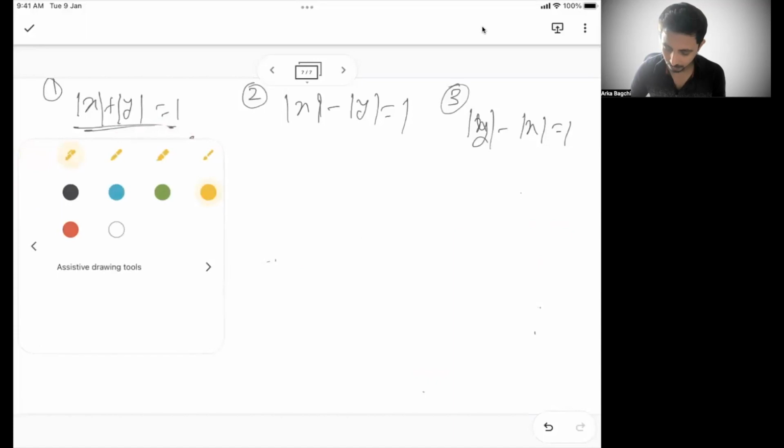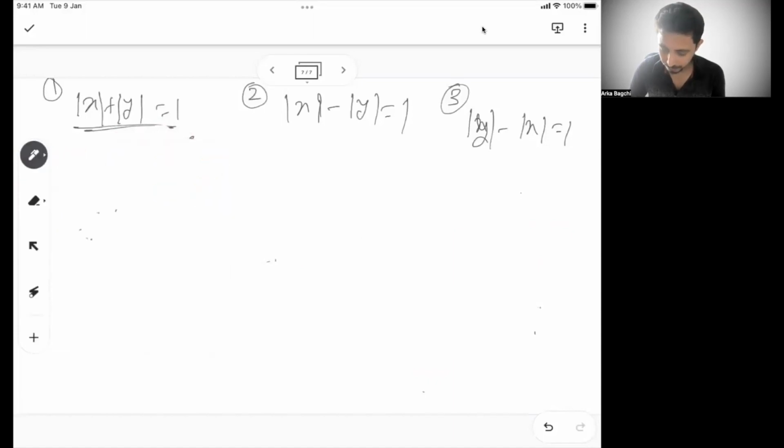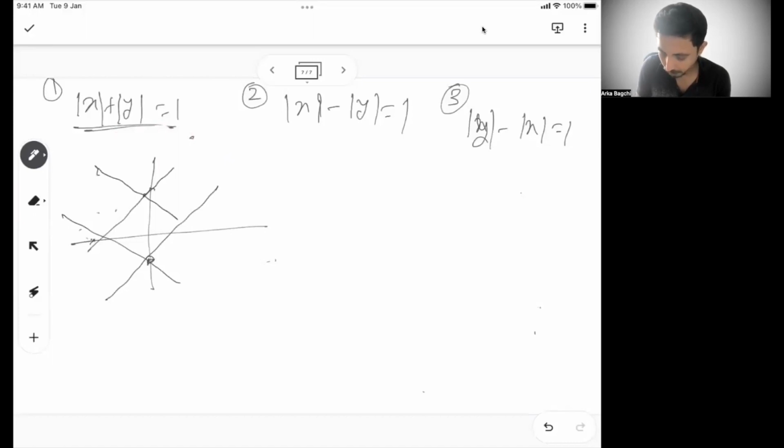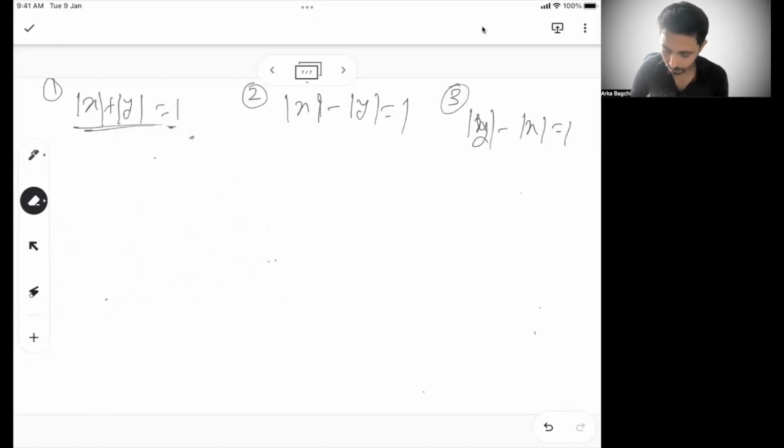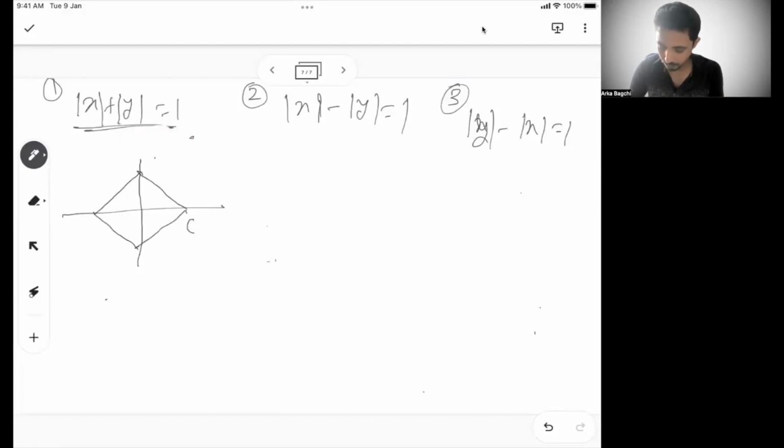then we can say, let's see, this going to the same point. Yes. So if I see typically, what is the mod x plus mod y equal to 1 solution? This is going to be this. And this is 1 comma 0, 0 comma 1, 0 comma minus 1, minus 1 comma 0.